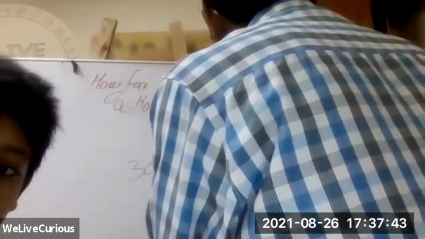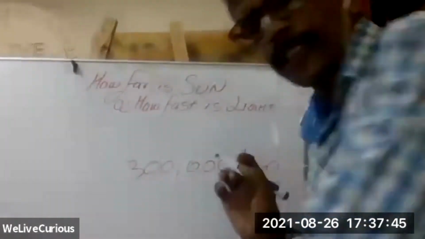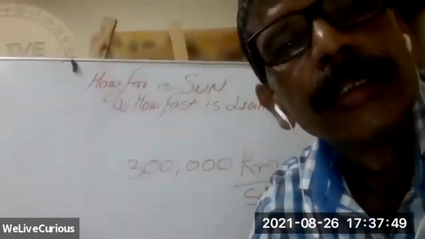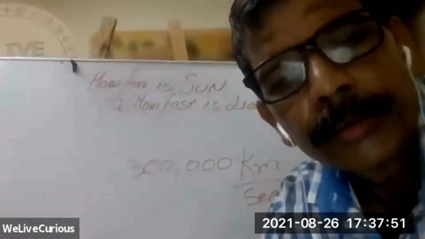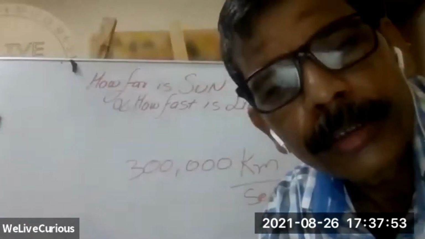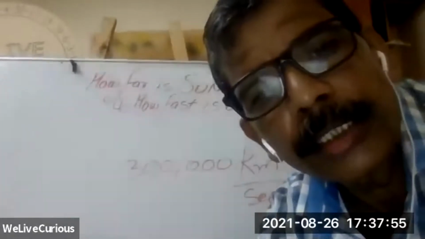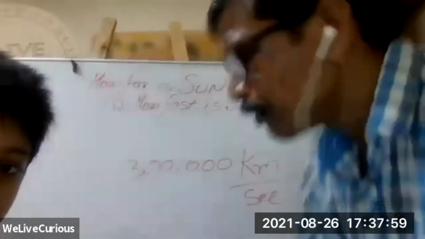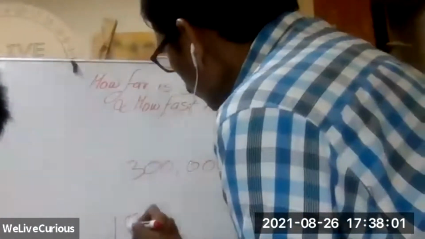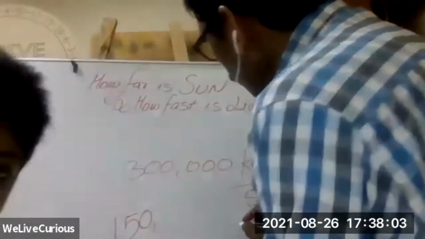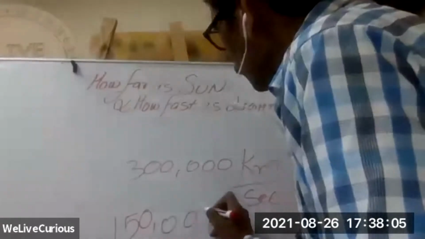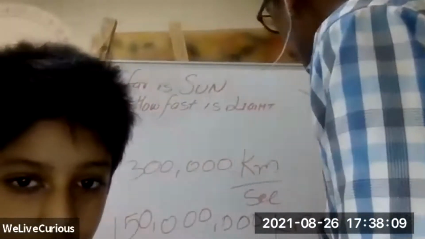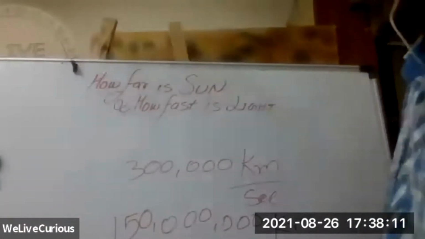300,000 kilometers per second. Light is the fastest thing anybody has known. Yes, it is. How far is the sun? 150 million kilometers. 150 million. It is 93 million miles.